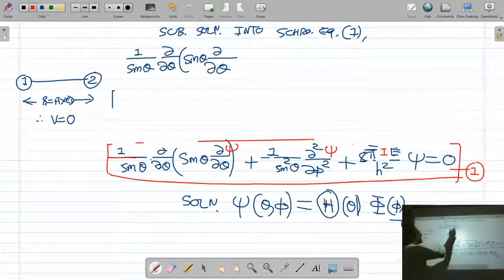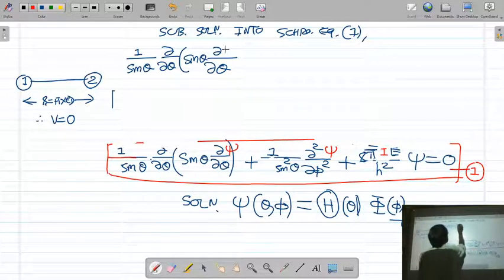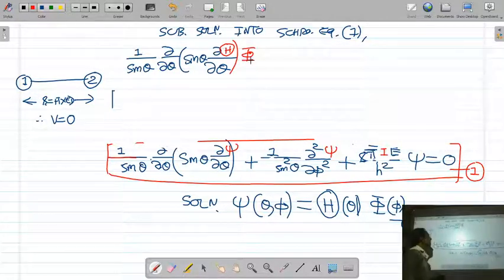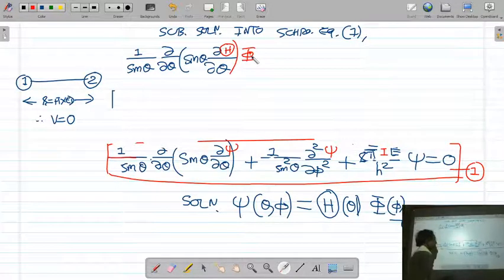In the first term we have a theta derivative, so for the theta derivative the phi part will be constant. This d by d theta operator operates on capital theta, and phi will be constant because phi is not depending on theta.